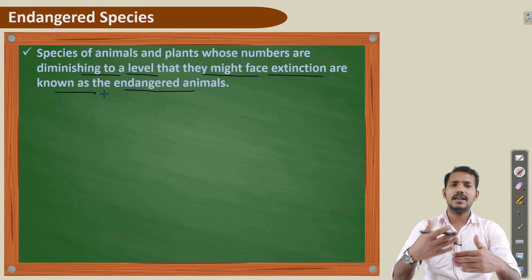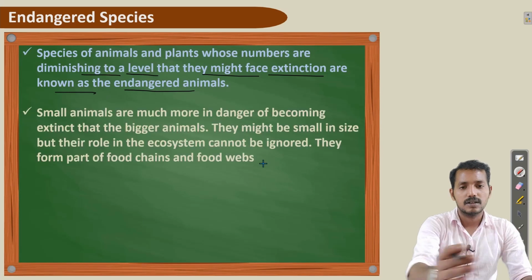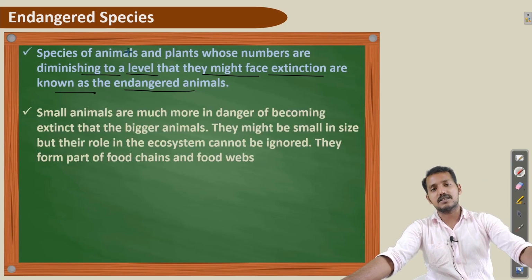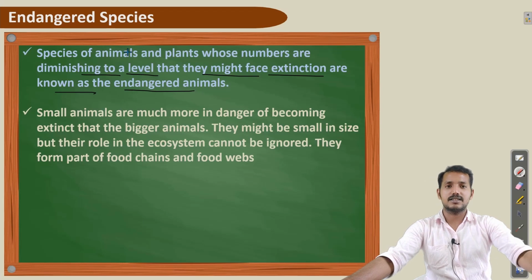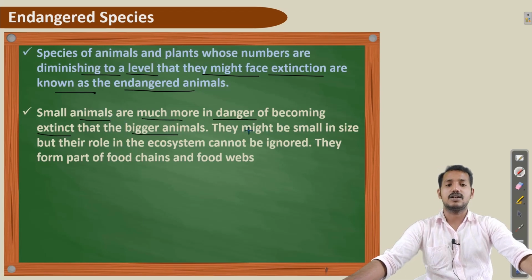Since many animals and many kinds of plants are extinct now, never think that only the big animals like a tiger, lion, etc. face this extinction. Not only that, small animals also. Small animals are much more in danger of becoming extinct than bigger animals. They might be small in size, but their role in the ecosystem cannot be ignored. They are part of food chains and food webs, etc.